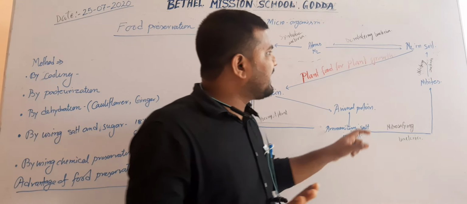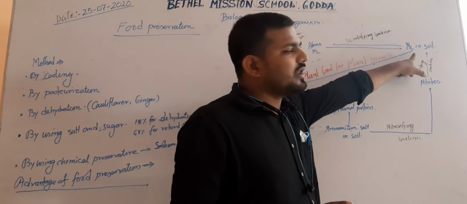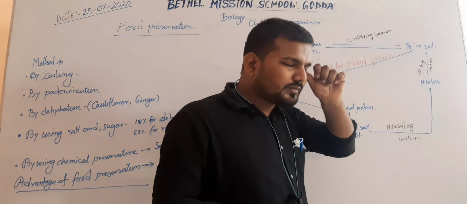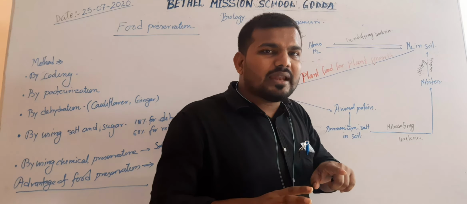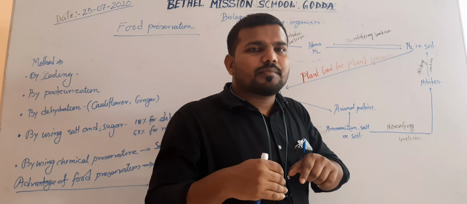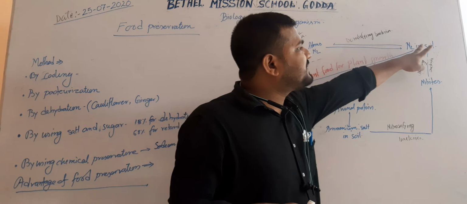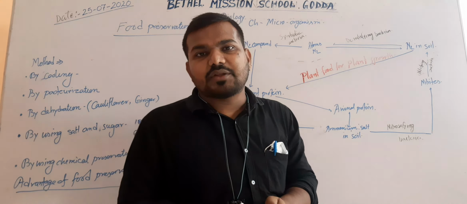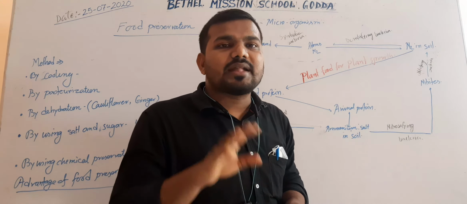So atmospheric nitrogen is captured in the soil by the symbiotic bacteria Rhizobium or the blue-green algae, or during lightning. Now this nitrogen will be converted into nitrogenous compounds.